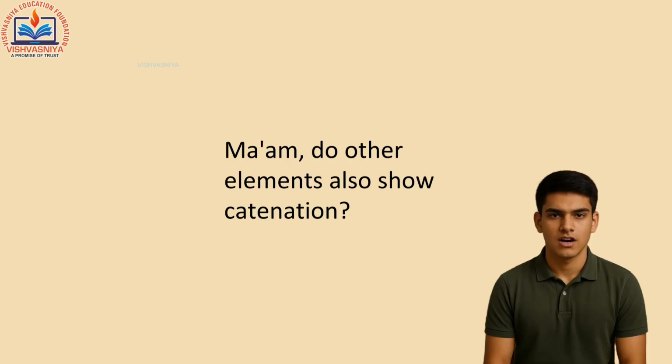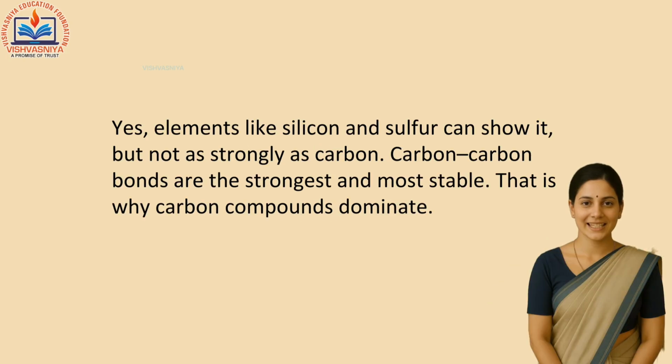Ma'am, do other elements also show catenation? Yes, elements like silicon and sulfur can show it, but not as strongly as carbon. Carbon-carbon bonds are the strongest and most stable. That is why carbon compounds dominate.